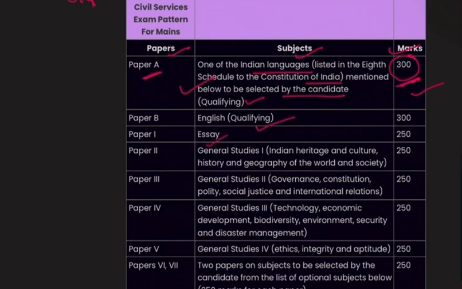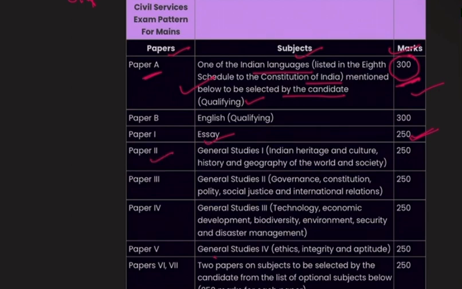Now paper 1 starts with the essay, which is of 250 marks. See, for clearing UPSC, this paper 1, that is the essay paper, and this paper 5, that is GS4 ethics, should be very strong, okay. Everything should be strong, but according to me, to qualify mains, your essay paper and your ethics should be very strong, okay. Because of this, we always say that you should read newspapers, okay. Newspapers are very important.